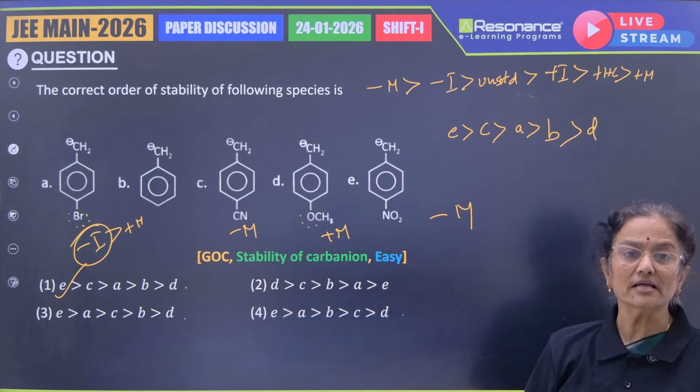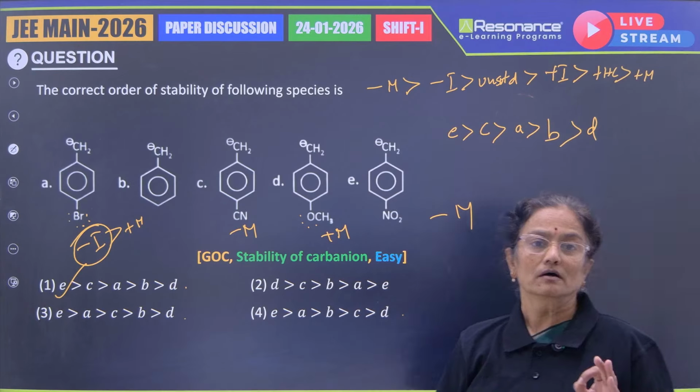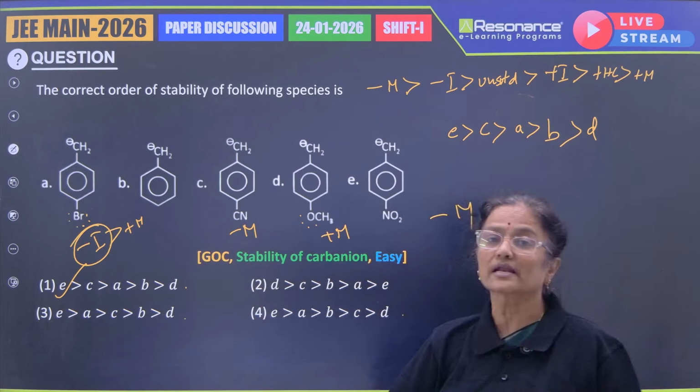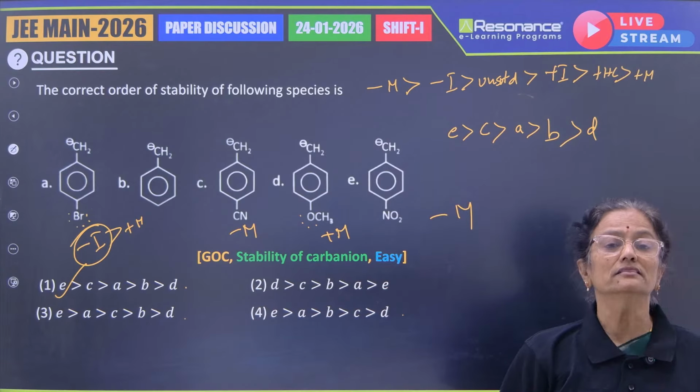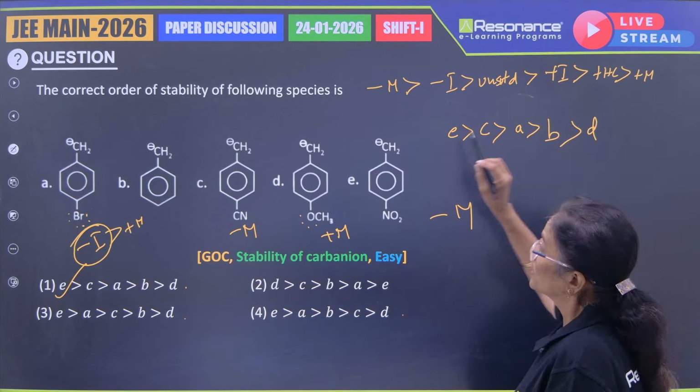So definitely this is said to be an easy one. Only knowing the status of the groups which are attached to the benzyl at the para position, any student can happily arrive at the correct option. Now let me go for the next question.